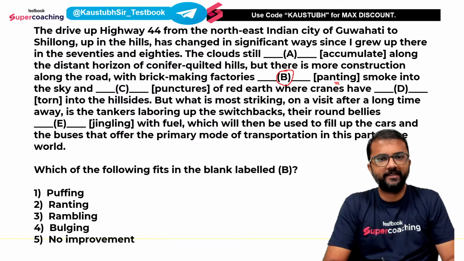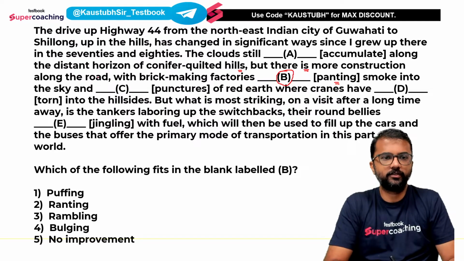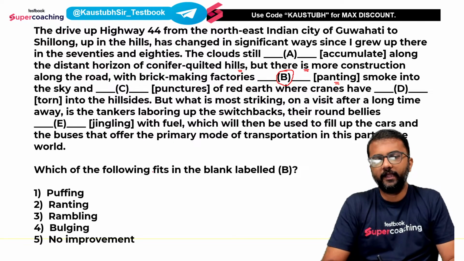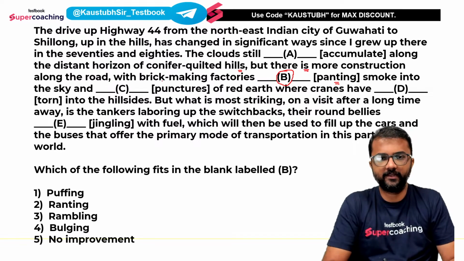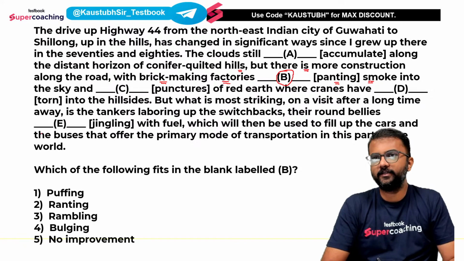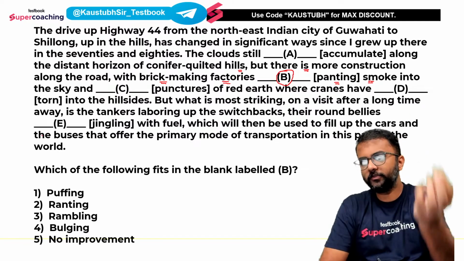So he said there are the clouds which drift along the distant horizon, but there is more construction along the road. Along this road there is construction work going on. And what else is there along the road? Brick making factories are there. ईंटें बनाने वाली फैक्ट्रीज है वहां पर. Dash smoke into the sky. There is smoke coming out from those factories.